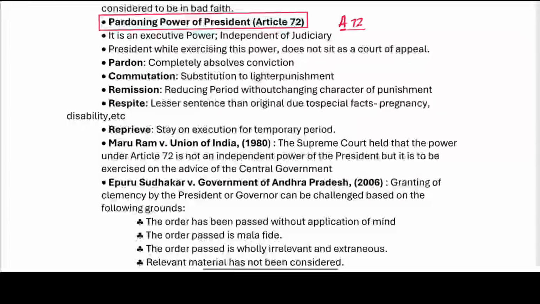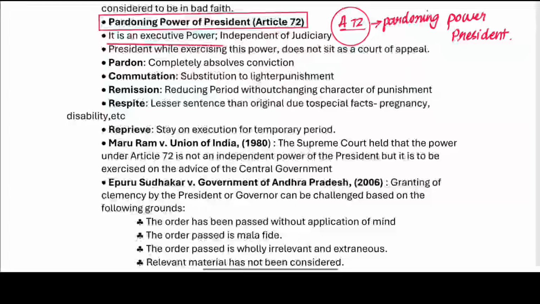Article 72 is nothing but the pardoning power of the president. So we have Article 72, and it is related to the pardoning power of the president.